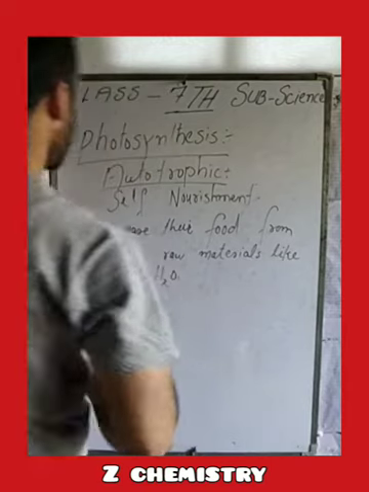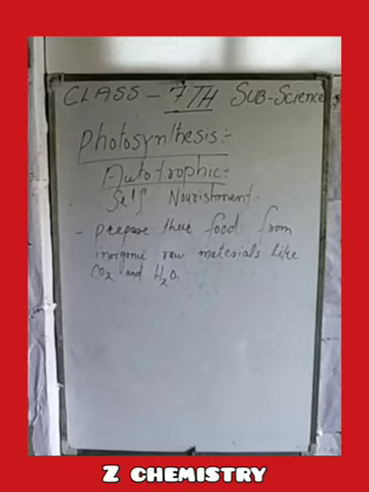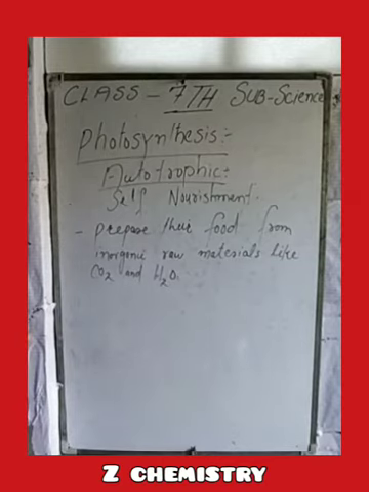That is, autotrophic nutrition is that mode of nutrition where certain organisms prepare their food from inorganic raw materials like carbon dioxide and water.